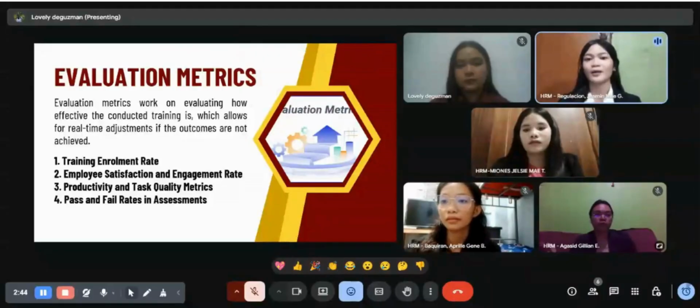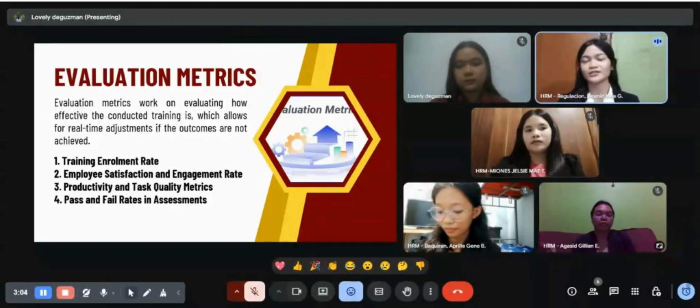And additionally, I would also like to add the cost benefit analysis. This is different from return on investment or the ROI, since cost benefit analysis compares the benefits of the conducted training to the total cost of conducting that particular training. If the benefits are higher than the cost, that means that the training program is successful. But how can we know this? We will know that if there are improvements in their work and if the company's performance or the revenues increase as a result of the training.